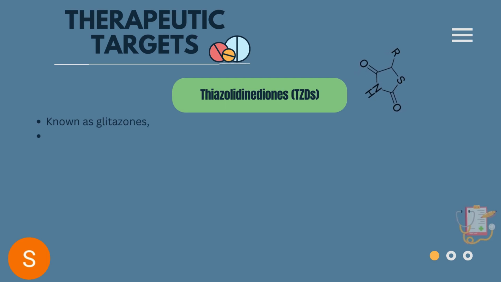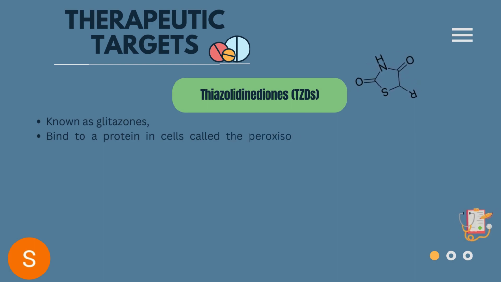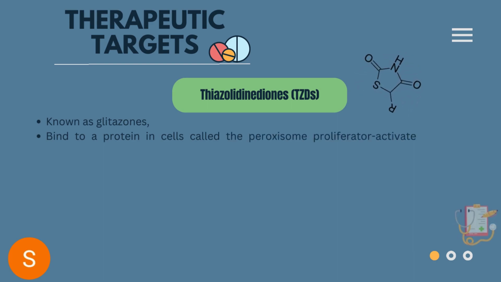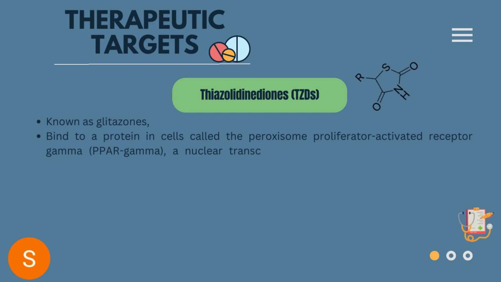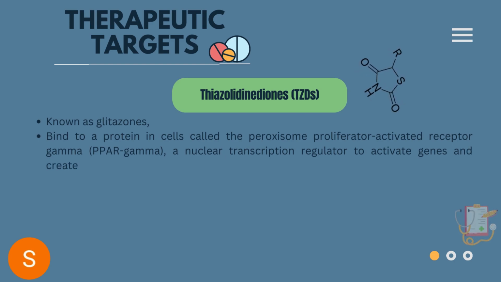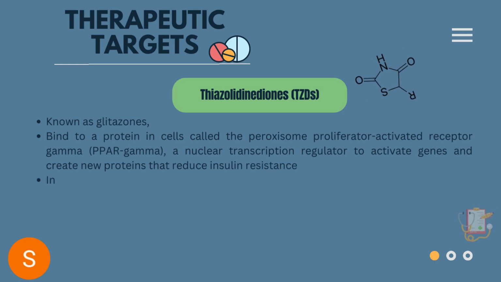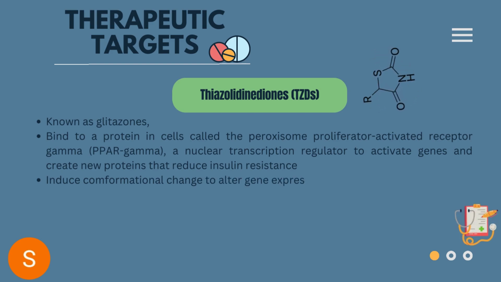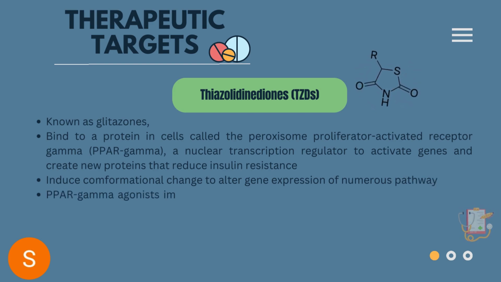Thiazolidinediones, known as glitazones, are medications that manage diabetes mellitus type 2. Thiazolidinediones function by regulating gene expression through binding to peroxisome proliferator activated receptor gamma, a nuclear transcription regulator. Peroxisome proliferator activated receptors are a family of ligand-activated transcription factors of nuclear hormone receptors that regulate energy homeostasis. The genes activated by the PPAR gamma subtype are present in muscle, fat, and liver, regulating glucose metabolism, fatty acid storage, and adipocyte differentiation.